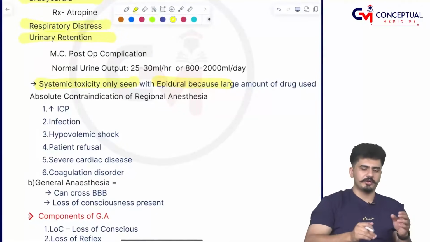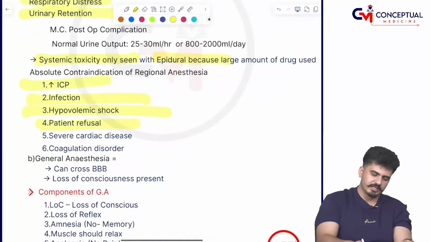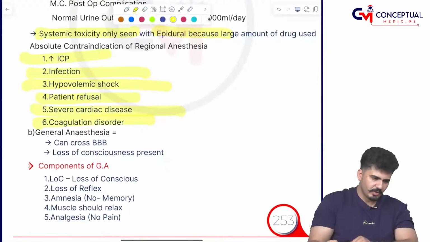What are the absolute contraindications? Increased ICP, infection, hypovolemic shock, patient refusal, cardiac disease, coagulation disorders. So these are some complications.